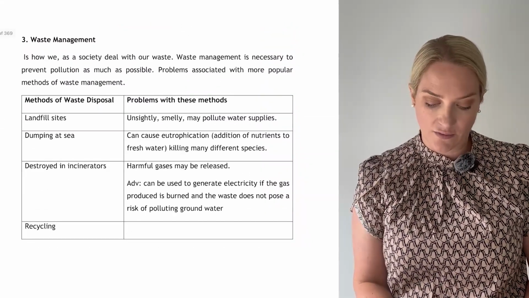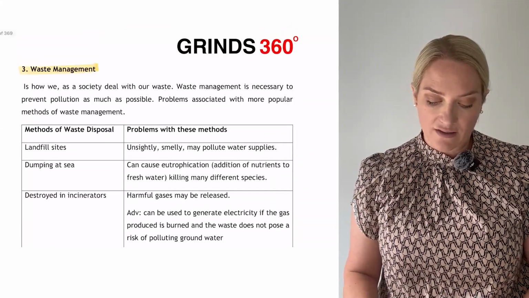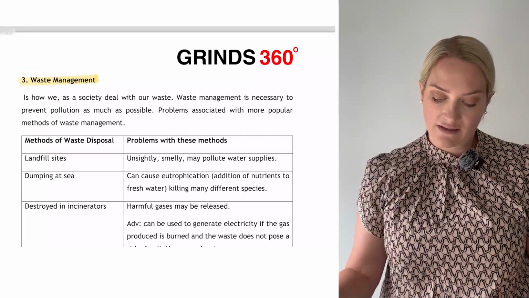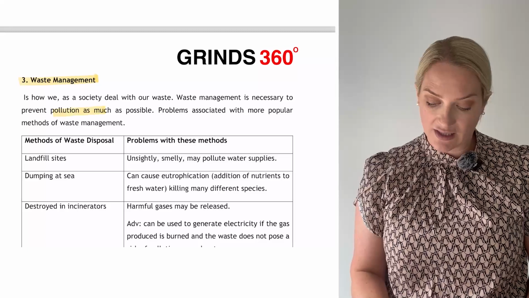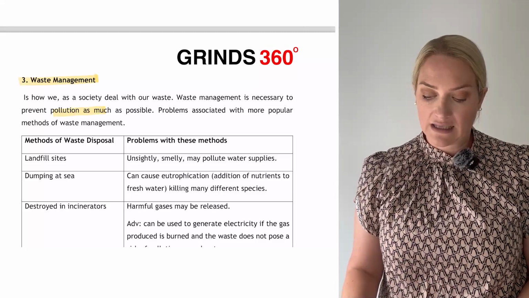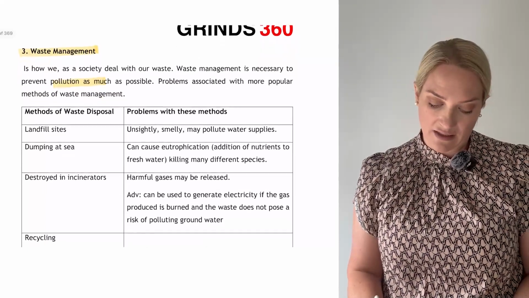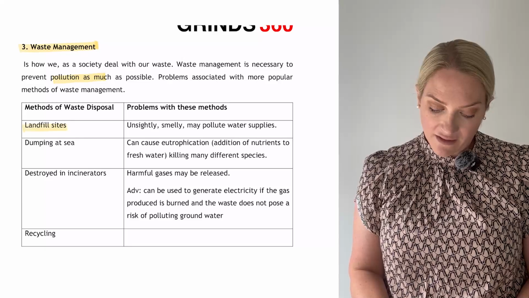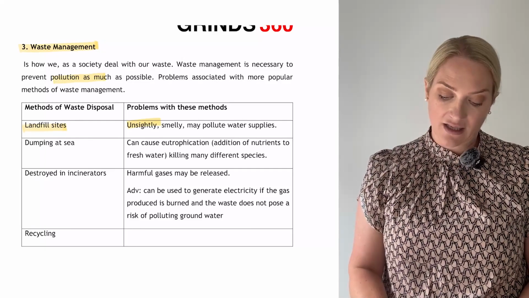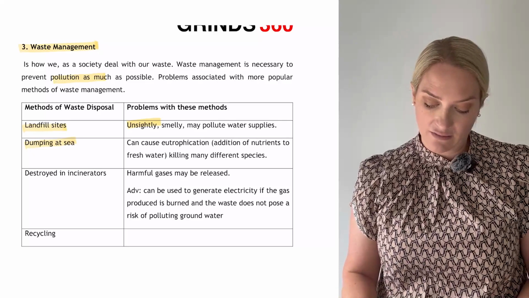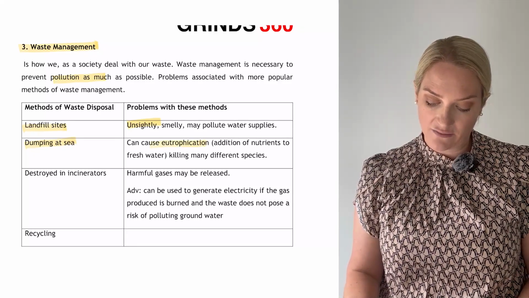Which leads us on to waste management. This is how, as a society, we deal with our waste. So waste management is necessary to prevent as much pollution as possible. But problems can be associated with methods of waste management. So with landfill sites, they can be smelly, unsightly. Okay, dumping at sea, we can cause eutrophication.